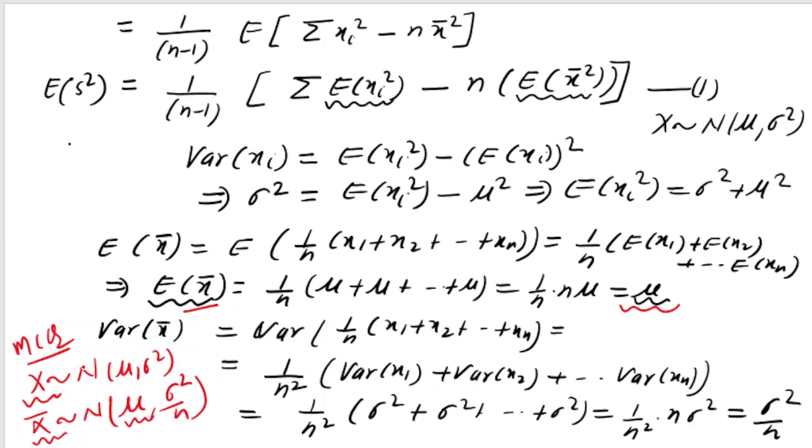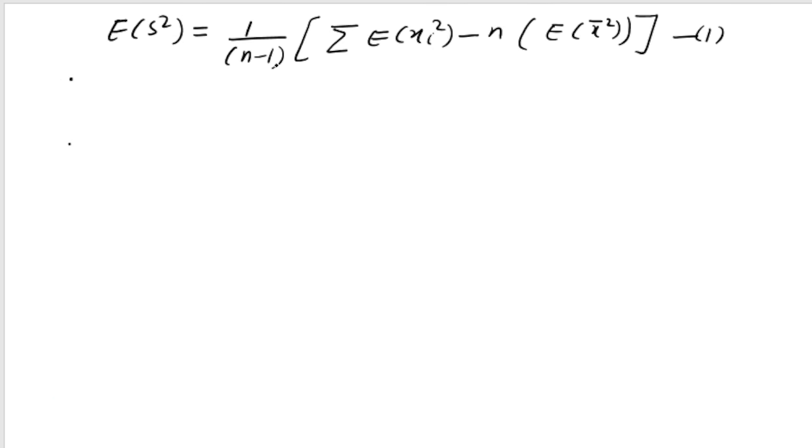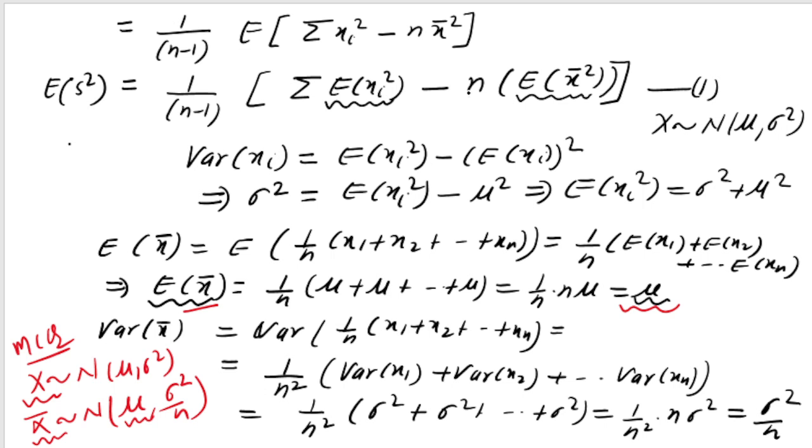So now I have to move to the next page. This is our equation 1 which I have left here. So expectation of s square is this, and I wanted to calculate expectation of xi square. Here I have calculated that expectation of xi square is sigma square plus mu square, and this is true for all i from 1 to n.